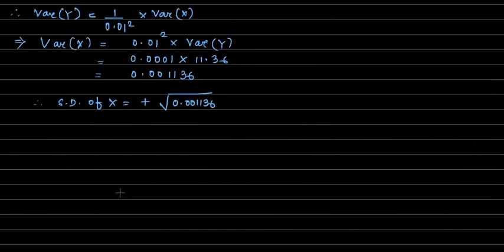Now therefore, what are you asked to find? We are asked to find the variance of x. So variance of x using this formula. This variance of x is equal to h square into variance of y. So this is 0.01 square into variance of y. Put the values, we will get this, and therefore taking the positive square root we will get the standard deviation of the values of x.